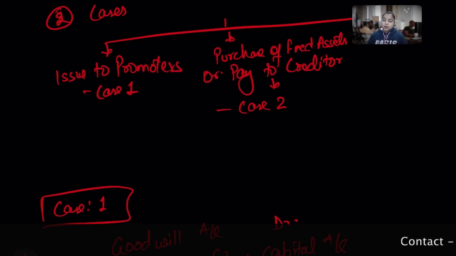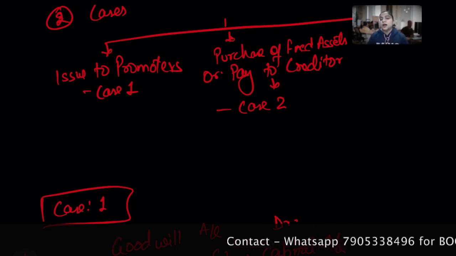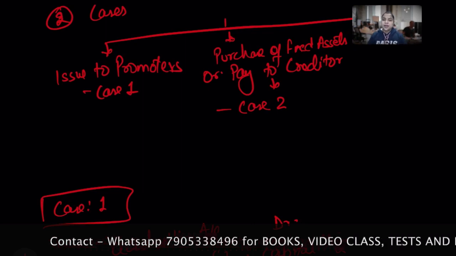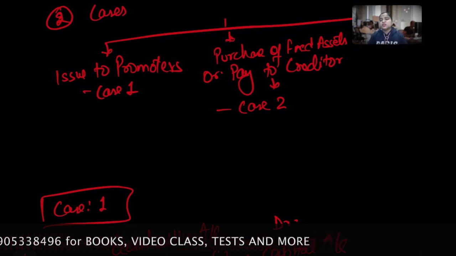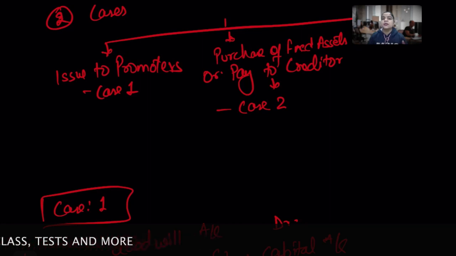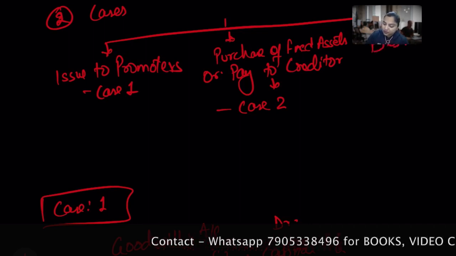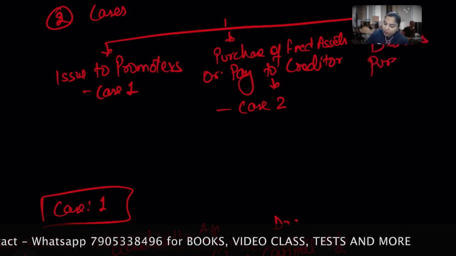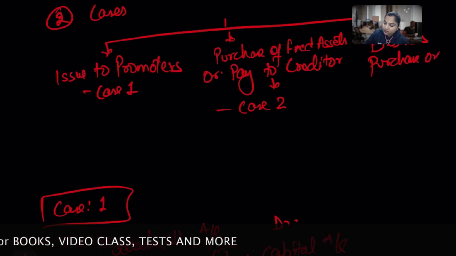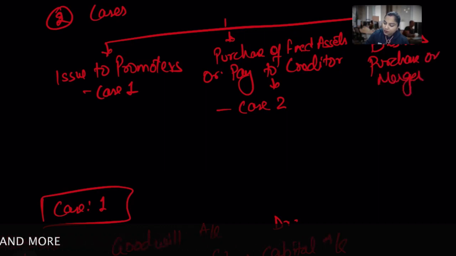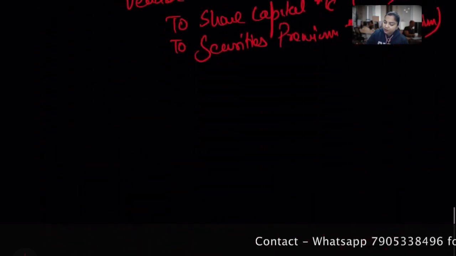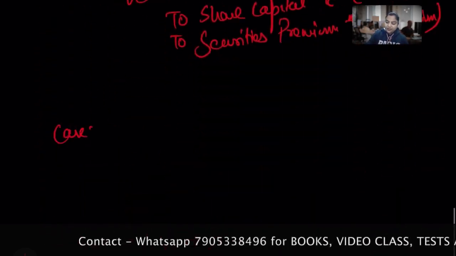Clear. Okay, now just move ahead with case 3, or the last case, of issue of shares for other than cash. There can be a situation when the shares are issued or even exchanged during the time of a merger, or it might be a situation of business purchase. So we can call this a business purchase, or we can call this a merger. This will be your case 3. So how will you deal with case 3?